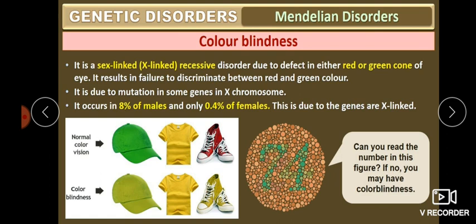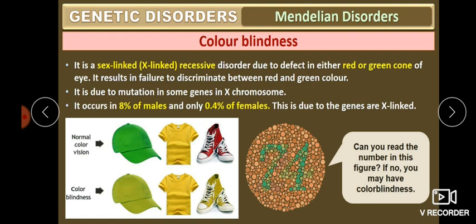If we suddenly look at a car that is red in color, our eye reads the color and passes the information through the nerves to the brain, so our brain says, okay, it is a red colored car. In color blindness, the disorder is due to a defect in either the red or green cone of the eye.